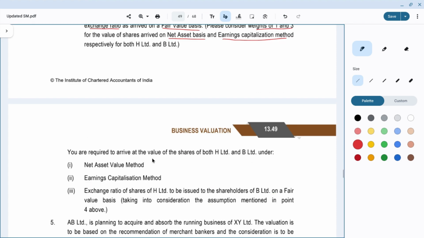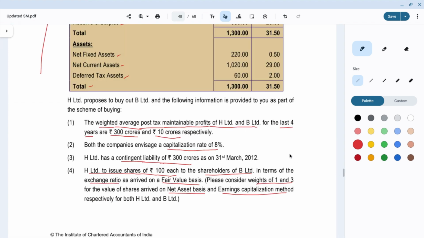You are required to arrive at the value of shares of both H Limited and B Limited under the net asset value method, the earnings capitalization method, and the exchange ratio of shares of H Limited to be issued to shareholders of B Limited on a fair value basis, taking into consideration the assumption mentioned in point 4 above. Let us start solving the problem.